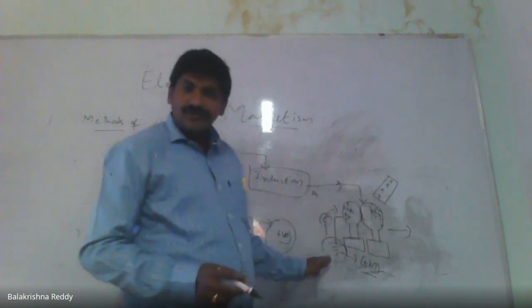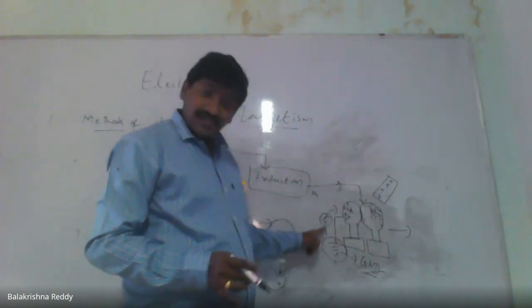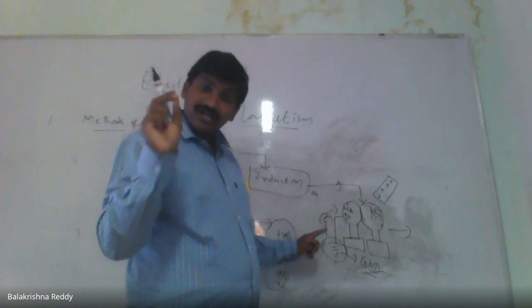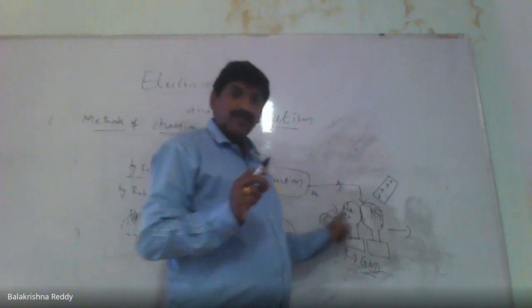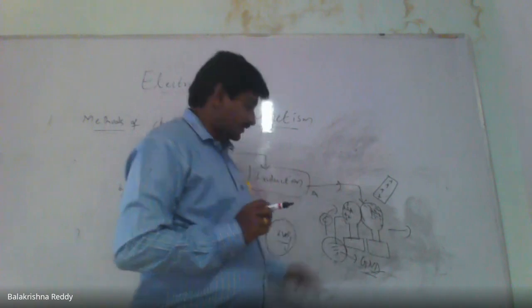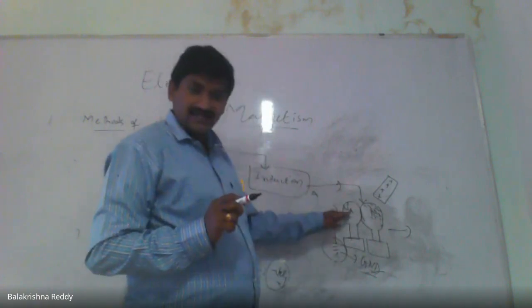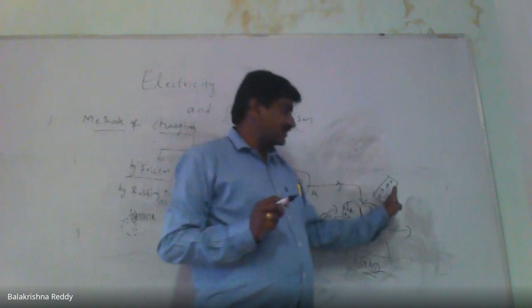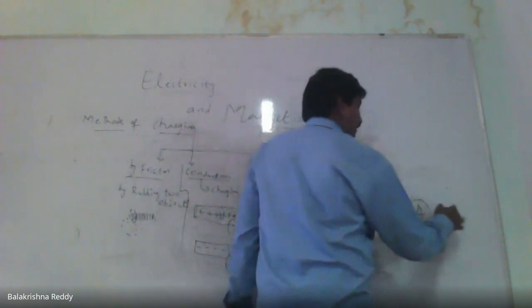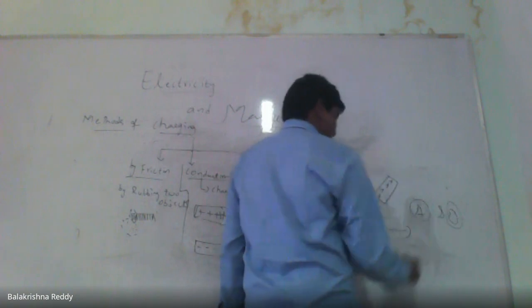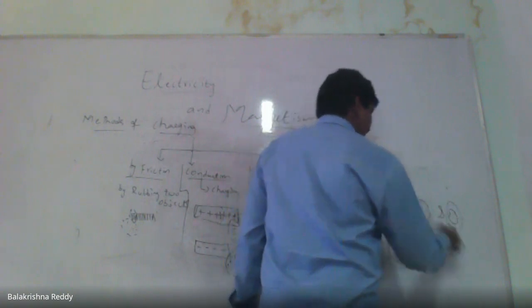Positive charges will not come now. Electrons are sent. Electrons are the only movable charge particles, remember. So from here to here it moved. Therefore, it will be neutralized. And object A and B, this is also removed. A and B both can be negatively charged.